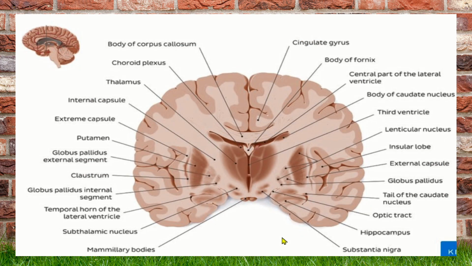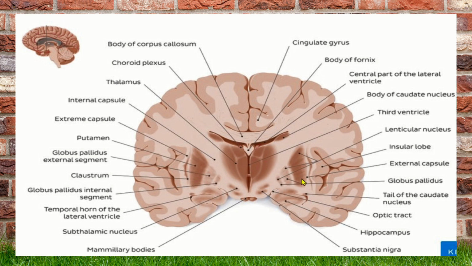The basal ganglia include the subcortical masses of gray matter which are situated in the white core of each cerebral hemisphere. The parts include, number one, the corpus striatum. The corpus striatum includes the caudate nucleus along with the lentiform nucleus. This is the lentiform nucleus. This is the caudate nucleus. The head and tail of the caudate nucleus will be somewhere here. So the caudate nucleus along with the lentiform nucleus makes the corpus striatum.